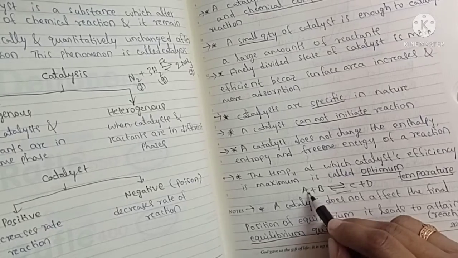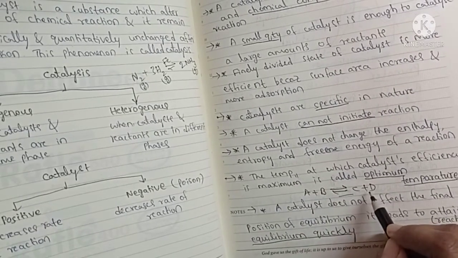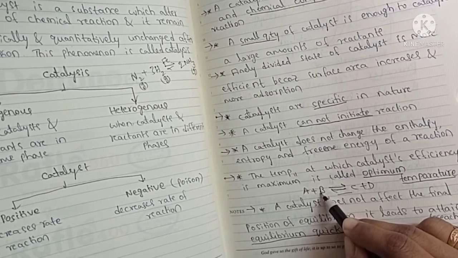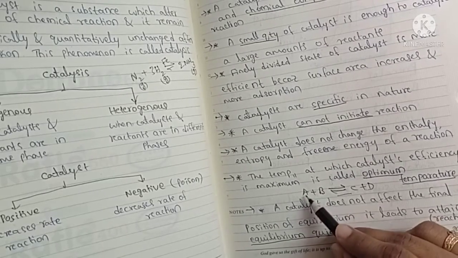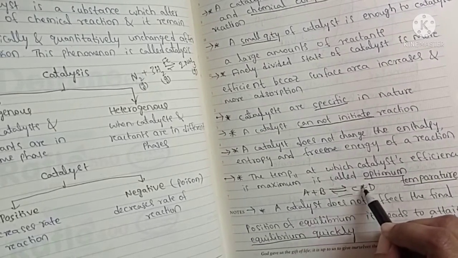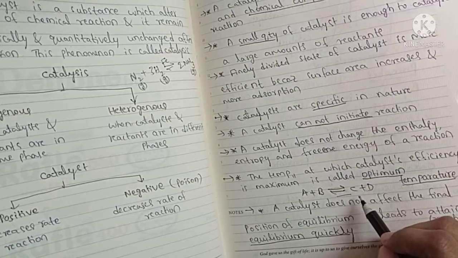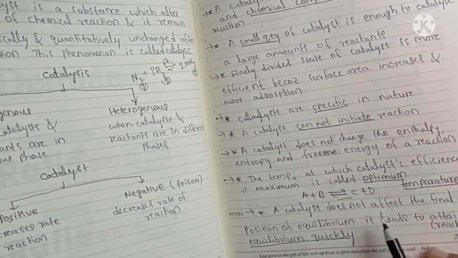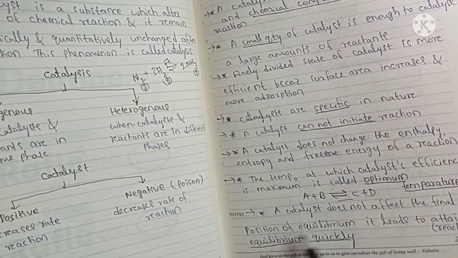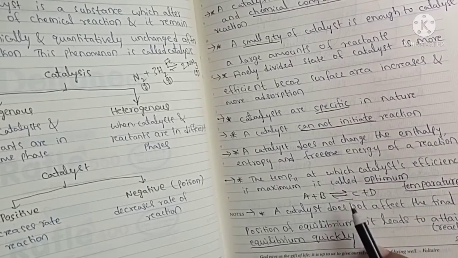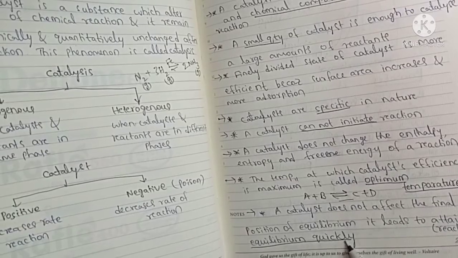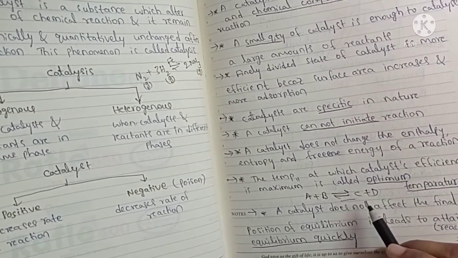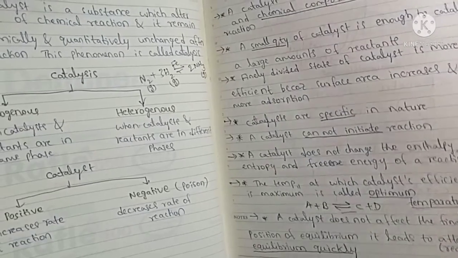After some time, reactants are converting into products and also products are converting into reactants. After some time the concentrations of reactants and products remain constant. That state is called the equilibrium state. The catalyst doesn't change the position of equilibrium, but it helps to attain equilibrium quickly. So this equilibrium state will be attained quickly by adding the catalyst.